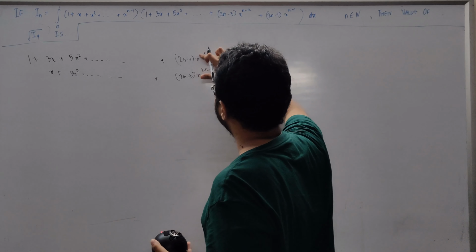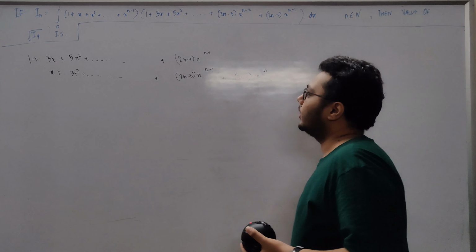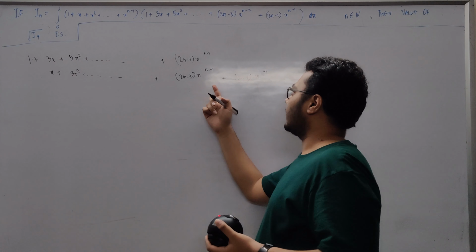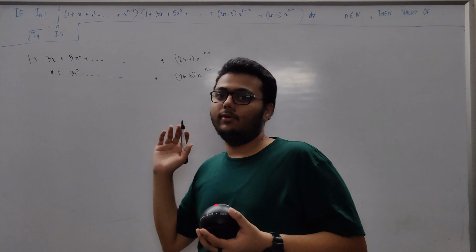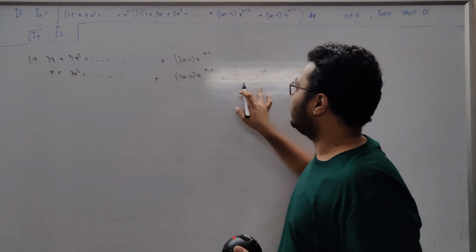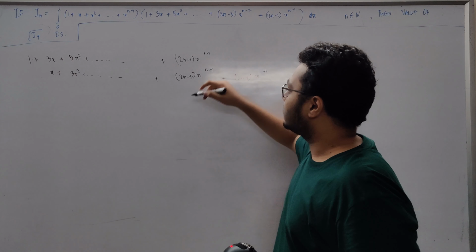Actually I'm sorry, it's not 2n minus 1 over here, it's just n. So yeah, 2n minus 3 x to the power n minus 1, 2n minus 1 x to the n. So you can see we are shifted by one term and we get one term over here extra, but we still have one term beneath this.